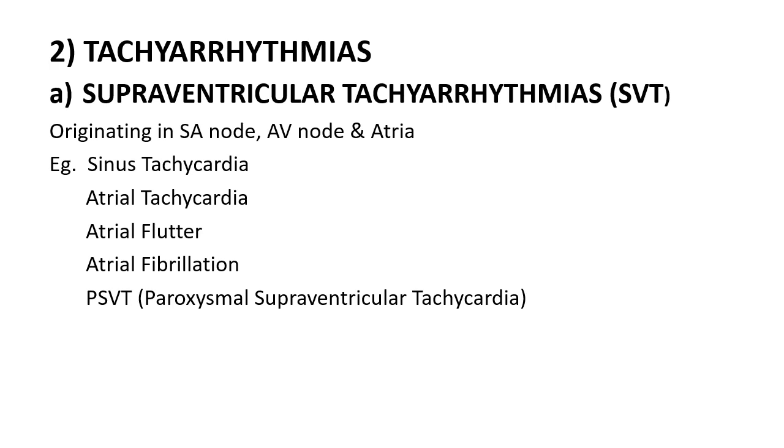Examples: sinus tachycardia, atrial tachycardia, atrial flutter, atrial fibrillation, and paroxysmal supraventricular tachycardia. In sinus tachycardia, heart rate is more than 100 beats per minute, and electrical signals originate in SA node. It is called sinus tachycardia.